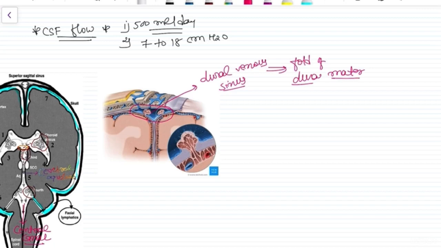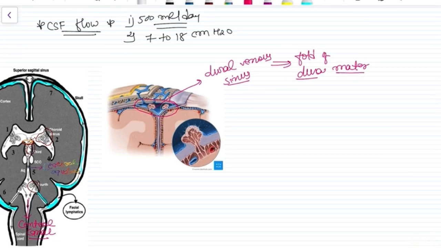So from the subarachnoid space, when the CSF comes, this fibrous space is the subarachnoid space. Just focus on this diagram. Now this fibrous septa is called the arachnoid septum, right? And these are the blood vessels, as I told you, present in the subarachnoid space, and these are the CSF, right?